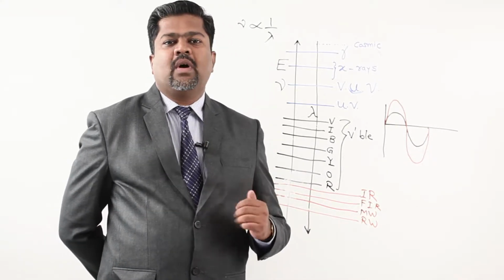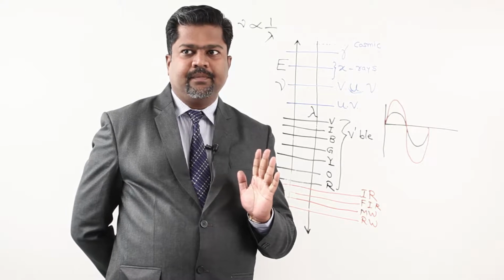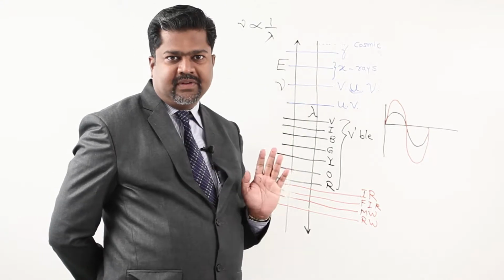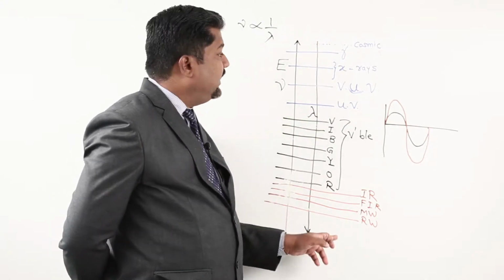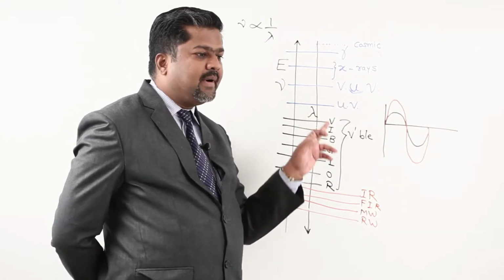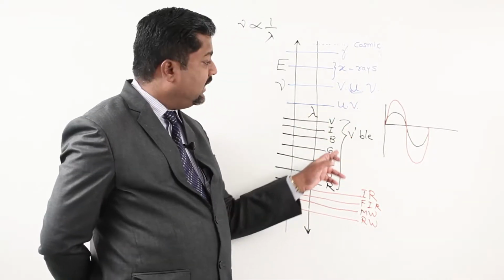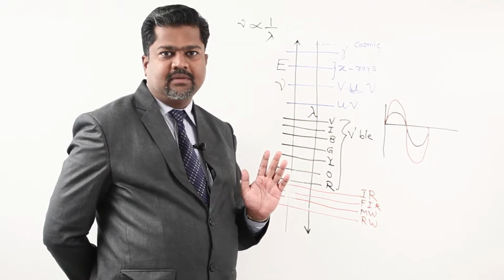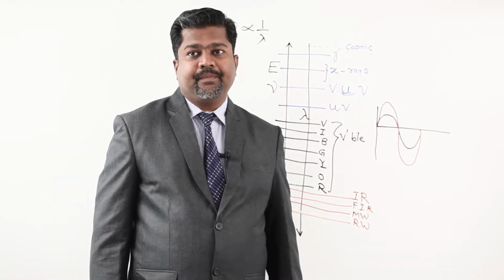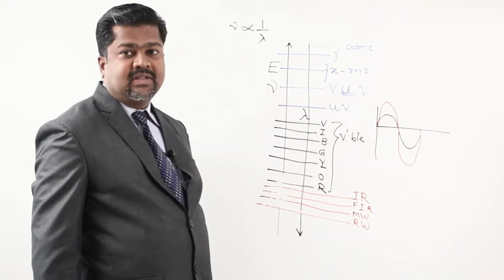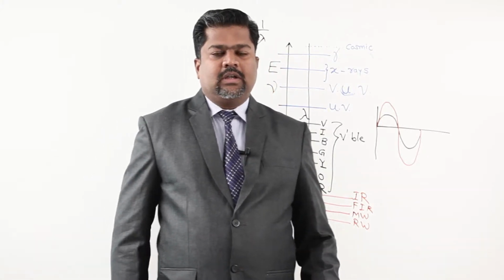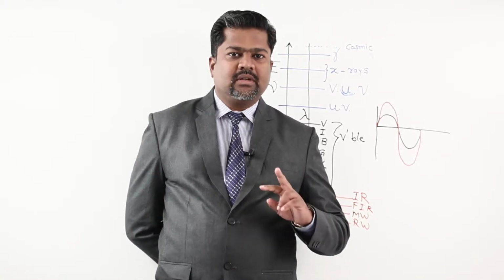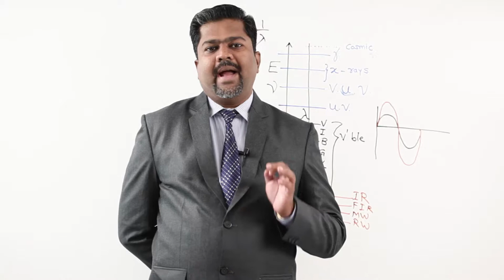Now what is your task? Your task is to find out the range of wavelength for each of these: gamma rays, X-rays, vacuum ultraviolet radiations, whatever radiations are there. What is their wavelength and what is their energy, that you have to observe. Now the sources of all these radiations. For example, gamma rays. Gamma rays are emitted by a category of substances called radioactive substances.